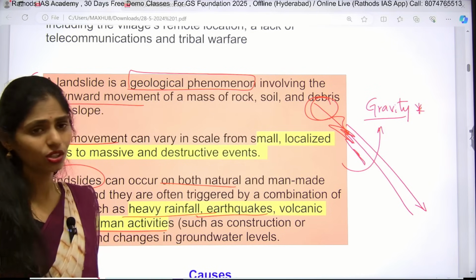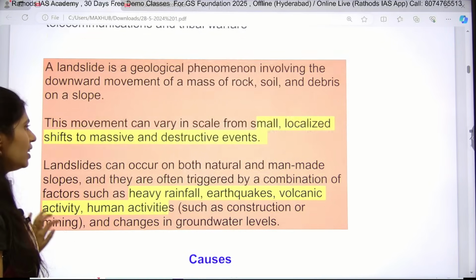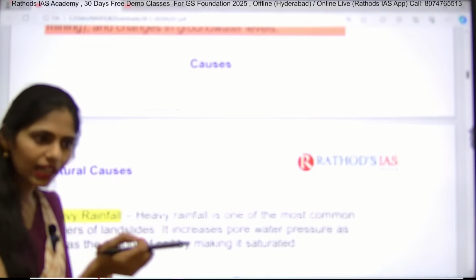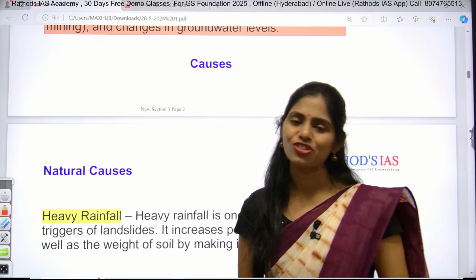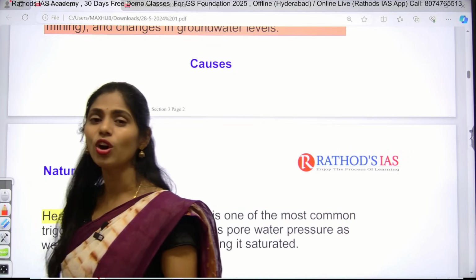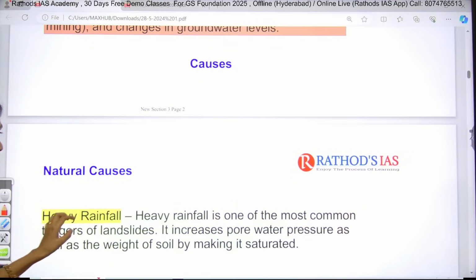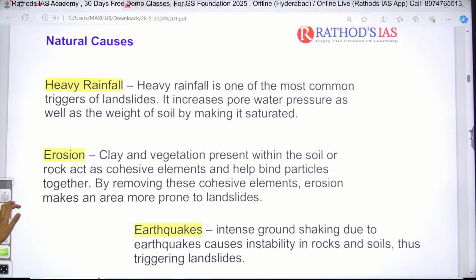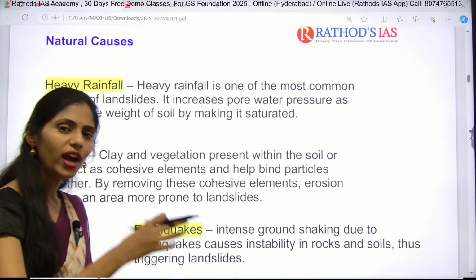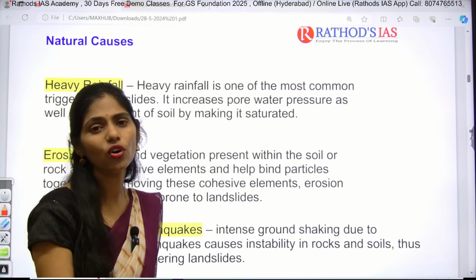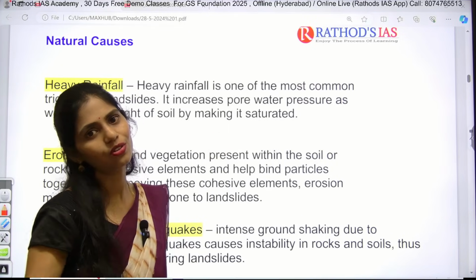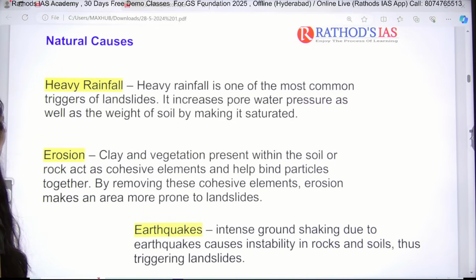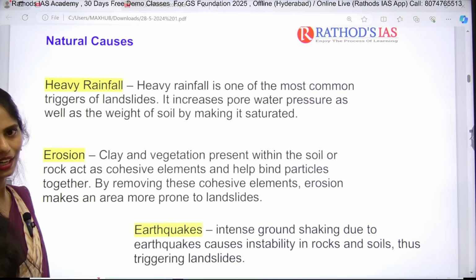So you have to remember what the causes are. And if you see exactly the causes, again as I said earlier, causes can be divided into two types. First one is natural causes and second one is anthropogenic or man-made causes. So first let us have a look at the natural causes. Because of heavy rainfall, soil gets saturated, gets mixed with the water, right, and it becomes slurry and will come down easily. So this is the first important reason which triggers landslides.